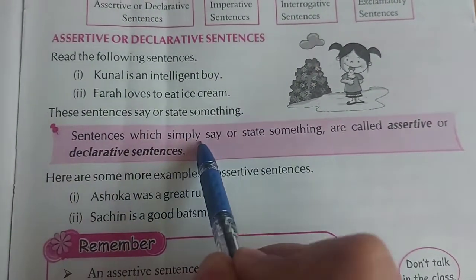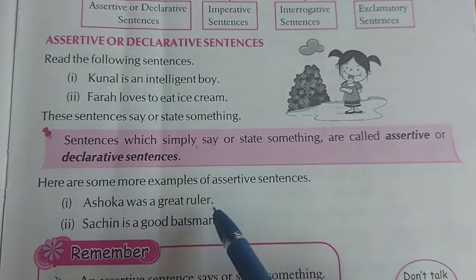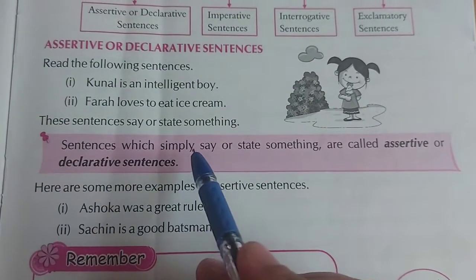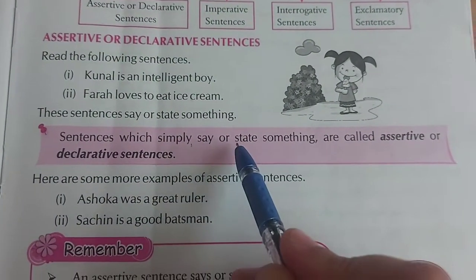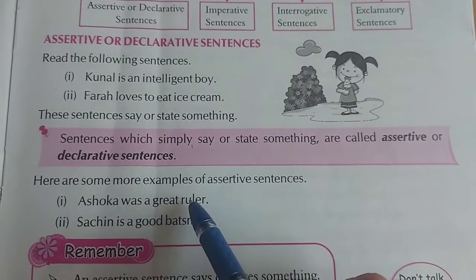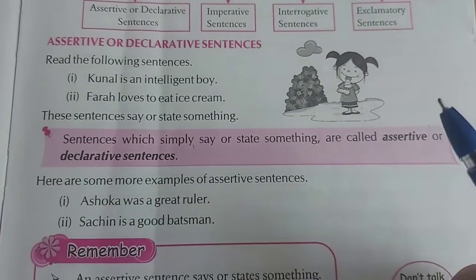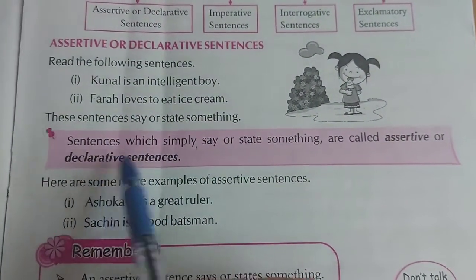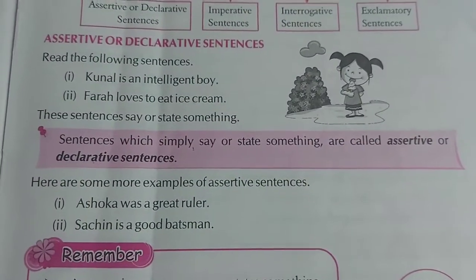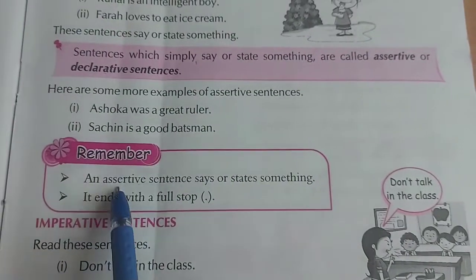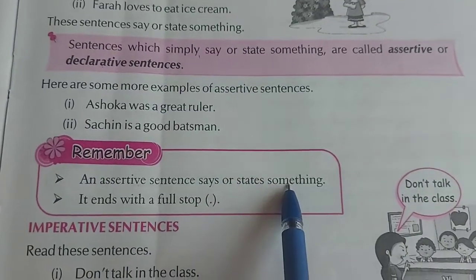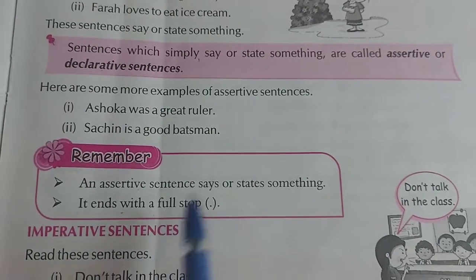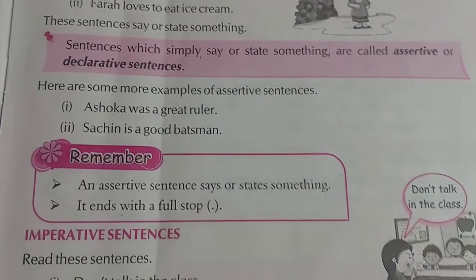Assertive sentences which simply say or state something means assertive and declarative sentences are those in which you talk in simple language or say something. Suppose I am a girl. I am saying a normal statement. I am speaking a normal statement. So it's a declarative or assertive sentence. And what are the rules for that? Assertive sentences say or state something, and it ends with a full stop. It ends with a full stop.